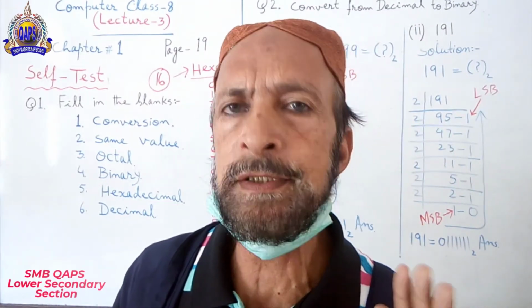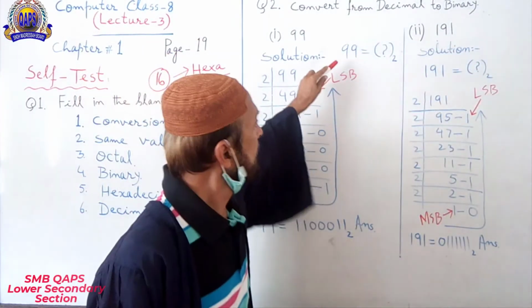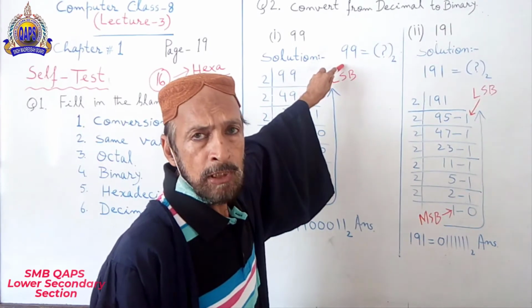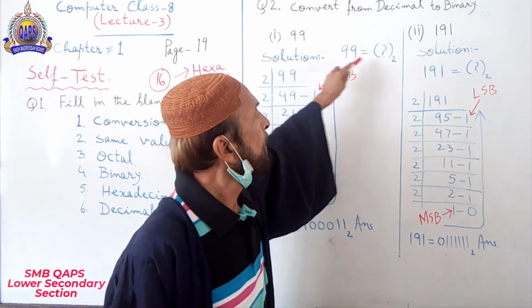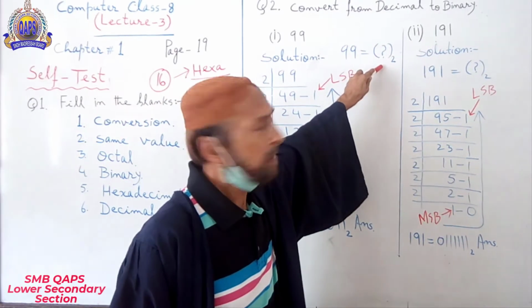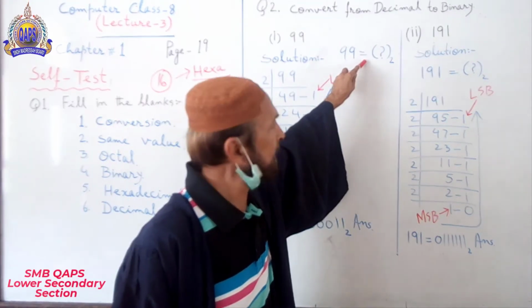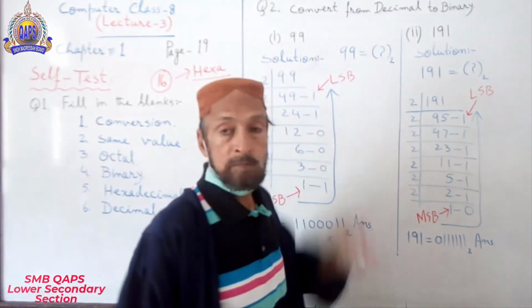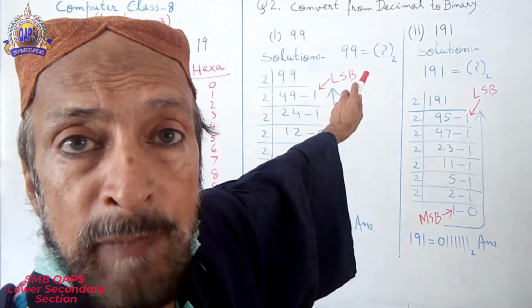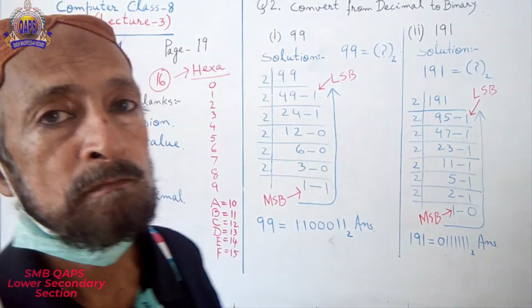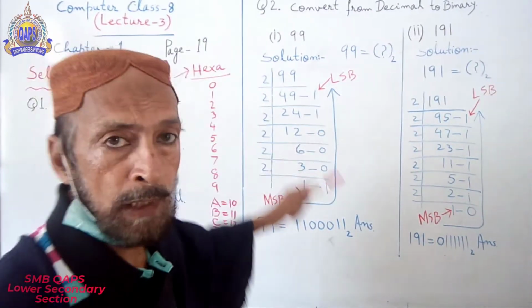First of all, understand the question. 99, which is a decimal number, what will be its equivalent in binary? You understand? Where am I indicating?